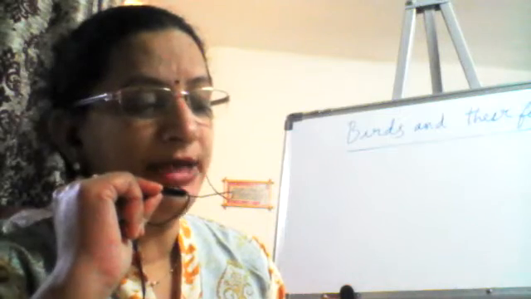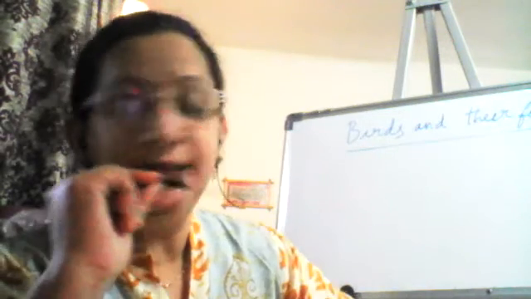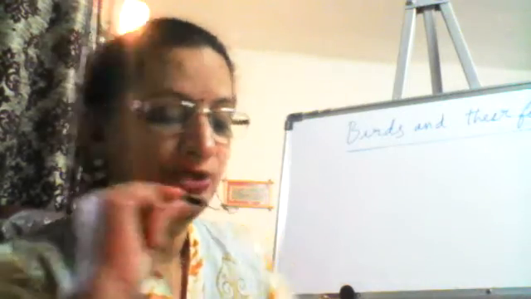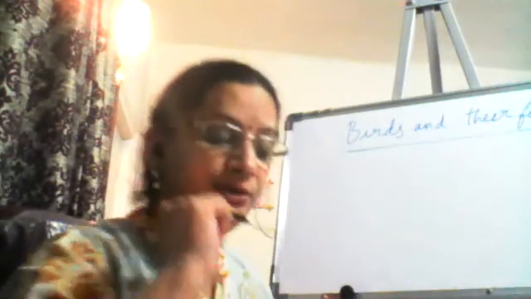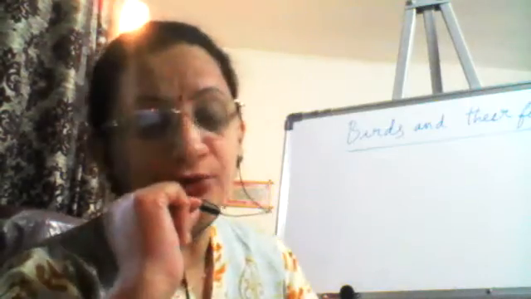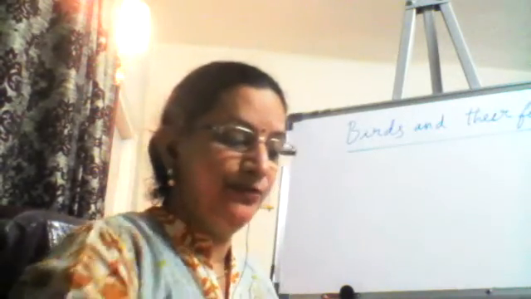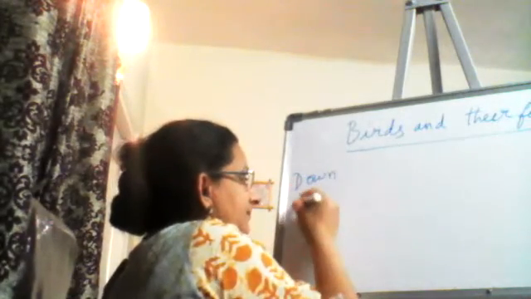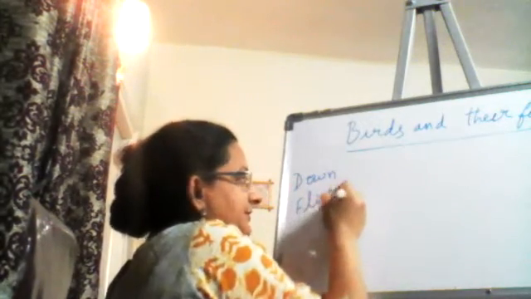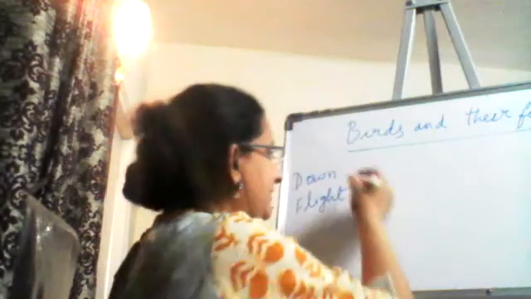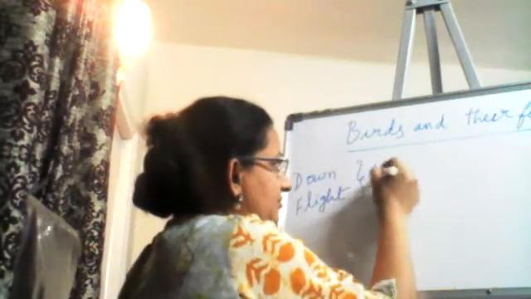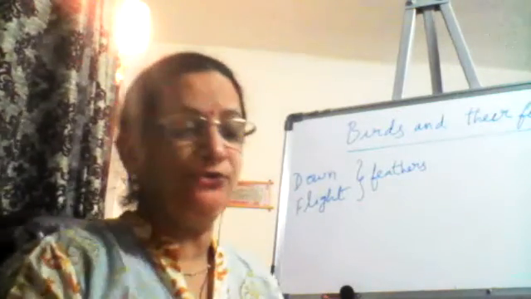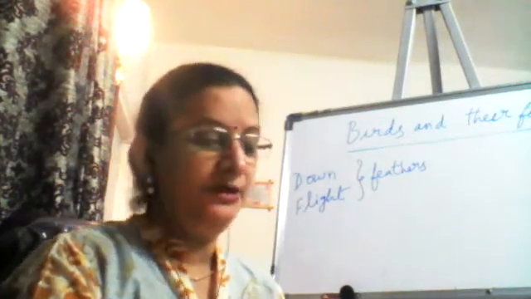So wings are the main body part of a bird that helps it to fly. Wings also help them to dive in the air. So how do birds fly? Now today we are going to learn about how birds fly. Yesterday we learned about the down feathers and flight feathers, right? So these are the different types of feathers. I told you to draw the pictures of parts of a bird and also the feathers. Hope you must have completed the activity.